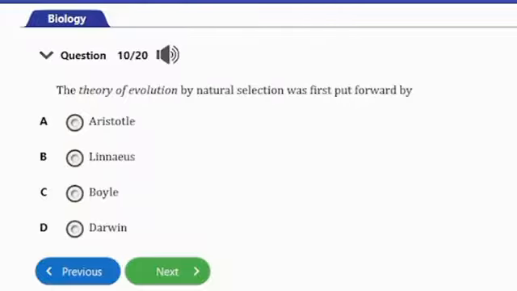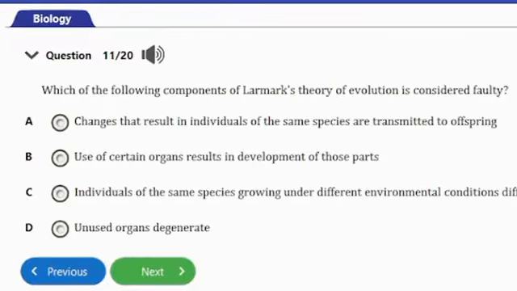So let's consider the next question. Question number 10. The theory of evolution by natural selection was first put forward by A, Aristotle, B, Linnaeus, C, Boyle, and D, Darwin. So guys, like we've answered in the previous question, this theory was put forward by Charles Darwin.